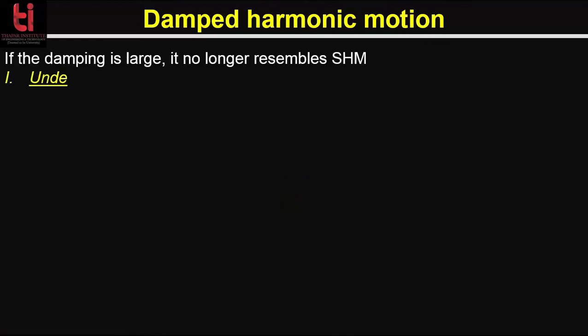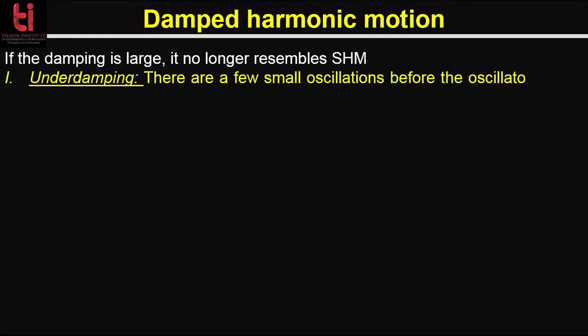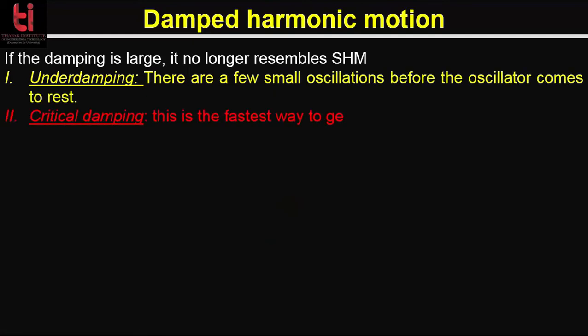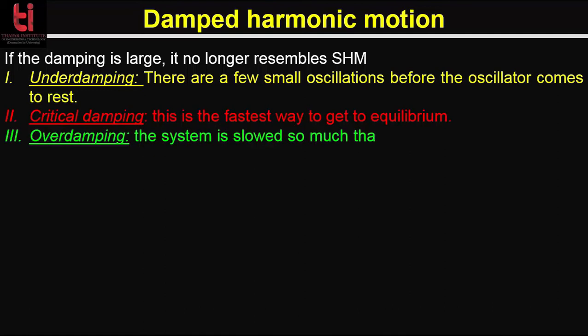If the damping is large, it no longer resembles simple harmonic motion. Basically, there are 3 situations. The first one is under damping. There are a few small oscillations before the oscillator comes to rest. The second one is critical damping. This is the fastest way to get to equilibrium. And the third one is over damping. The system is slowed so much that it takes a long time to get to equilibrium.